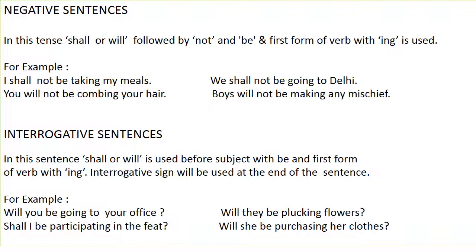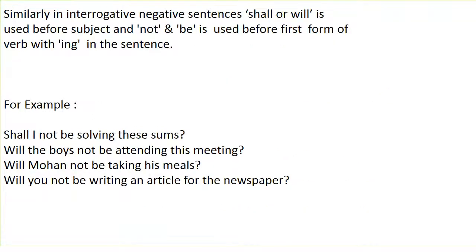Interrogative sentences. In this sentence, shall or will is used before subject with be and first form of verb with ing. Interrogative sign will be used at the end of the sentence. For example, you will be going to your office. Will they be plucking flowers? Shall I be participating in the feast? Will she be purchasing her clothes? Will you be going to your office?